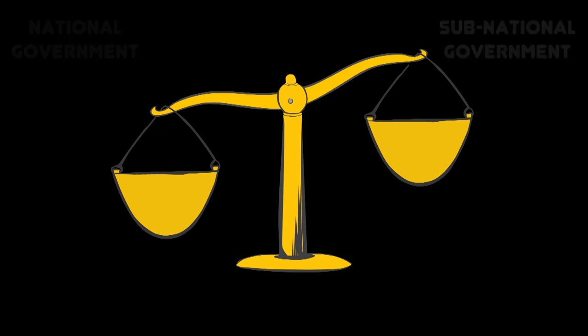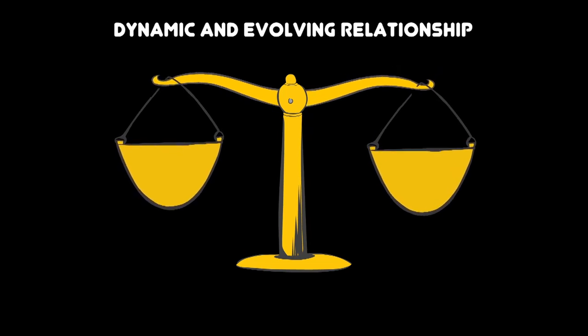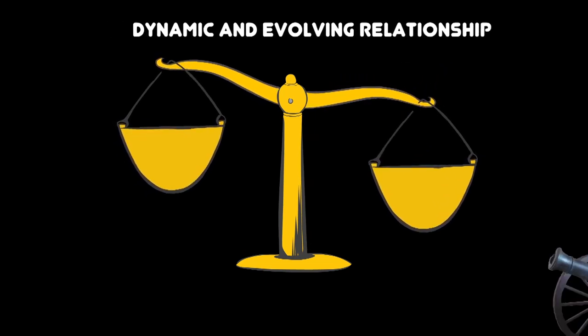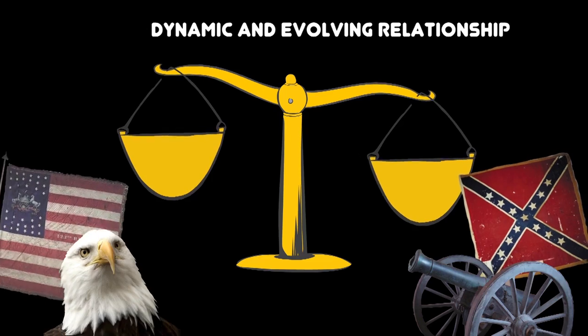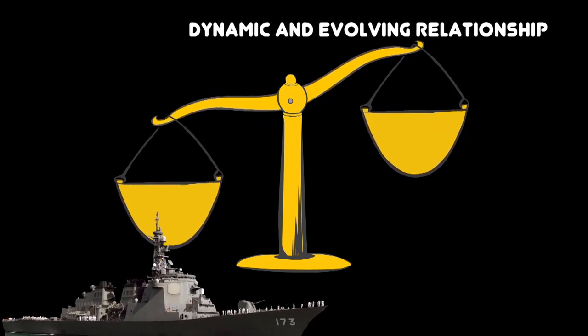As you can see, federalism is a dynamic and evolving political arrangement between the United States government and the states. At times it has been a source of great conflict, while at other times a source of great strength for the American political system.